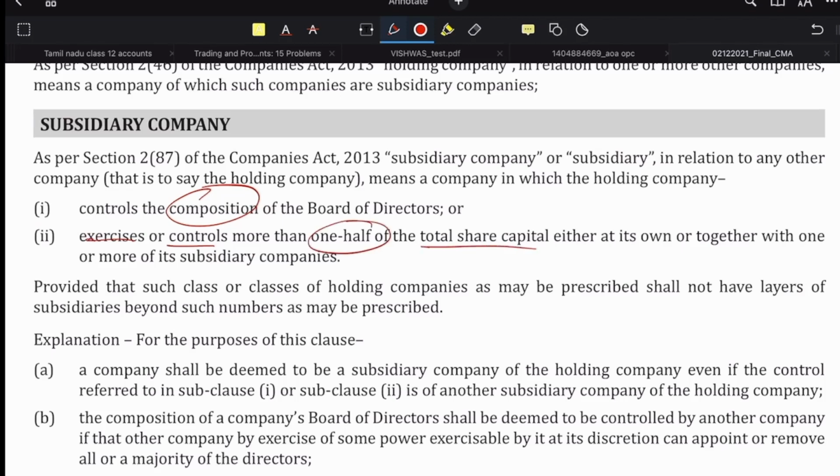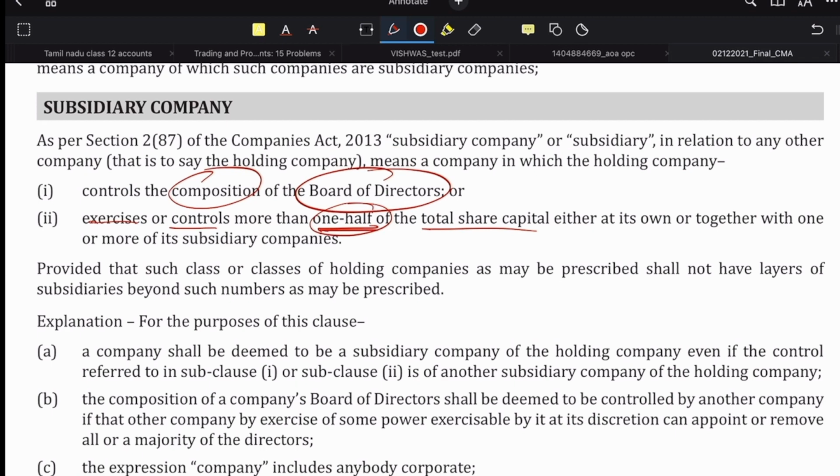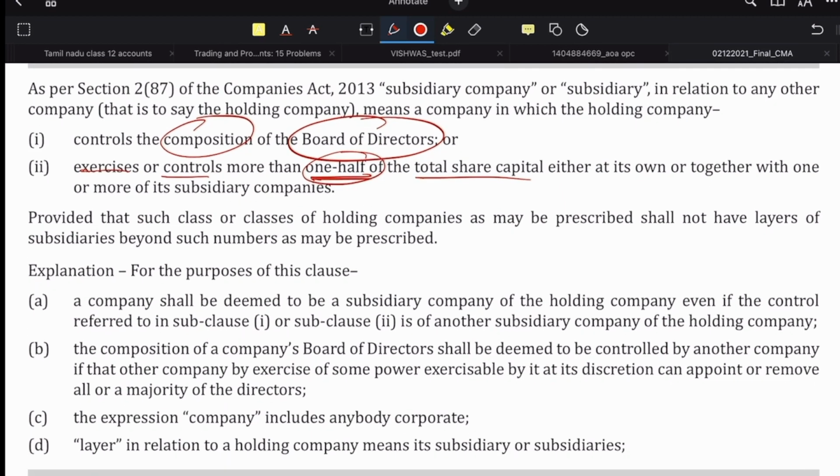So basically, under two circumstances, we say a company becomes a holding company. Which are those two circumstances? One, where the composition of the board of directors is controlled. The other, where more than one half of the total share capital is controlled by the other company. So in these two circumstances, we say a company becomes a holding company.